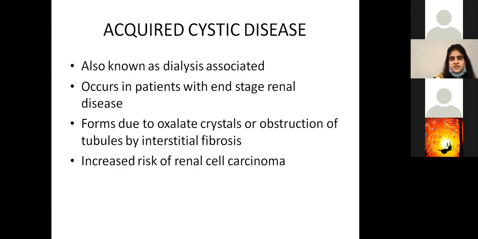So if you get an MCQ about a patient who's been on frequent dialysis, and they give you an entire situation of acquired cystic disease, in the end they might not ask you what disease it is, because that's too simple a question. They might ask you what risk they can face. Renal cell carcinoma is one that can occur in this case.